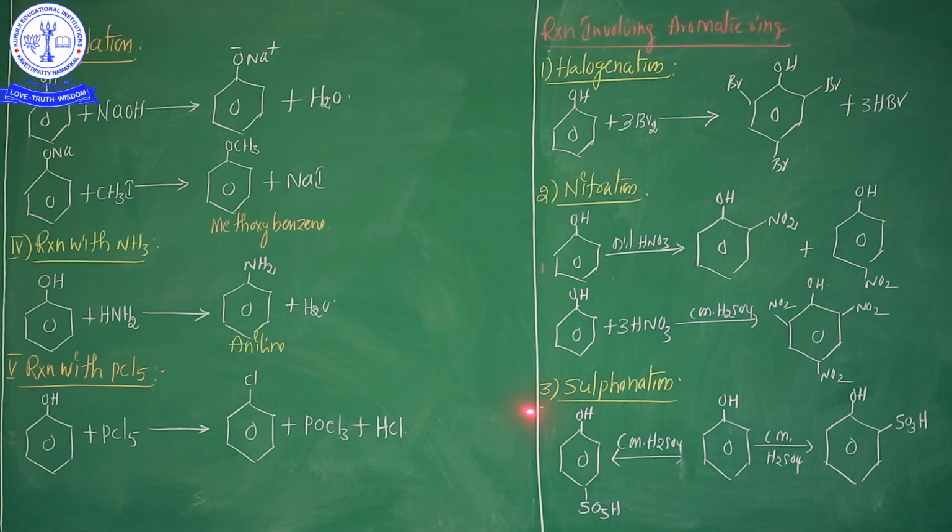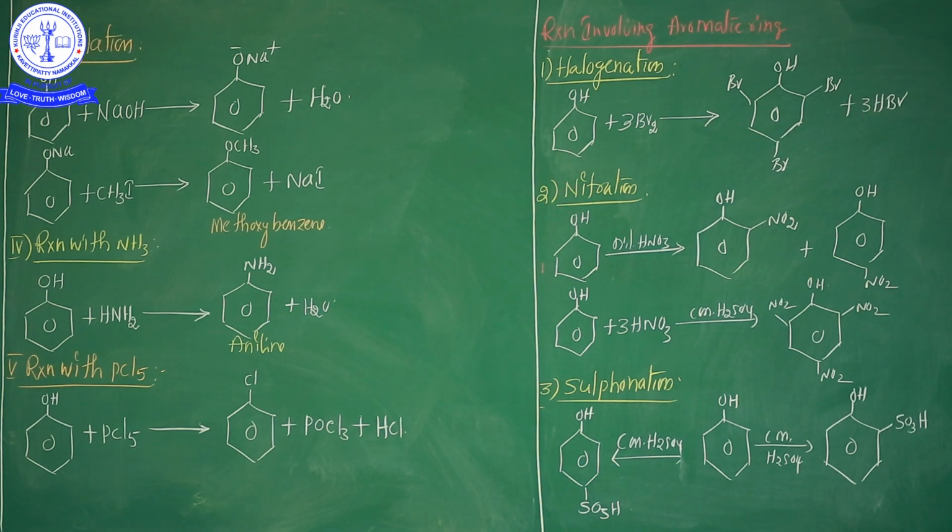In case of the halogenation process, what happens here? See, this is the phenol group. This phenol group reacted with halogen, any one of the halogens. Now what kind of halogen is there? Bromine is there. Now what product is formed here? 2,4,6-tribromophenol is formed. Additionally 3HBr, hydrogen bromide, is released.